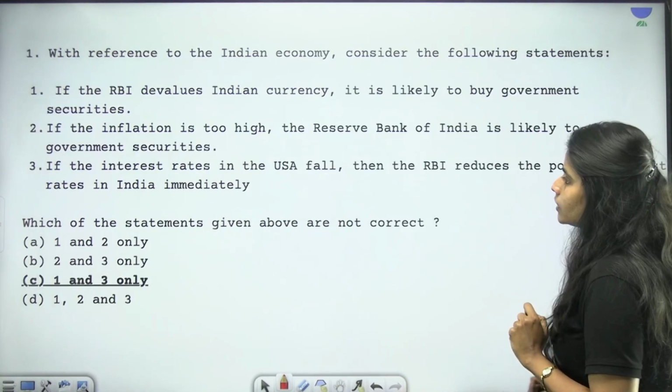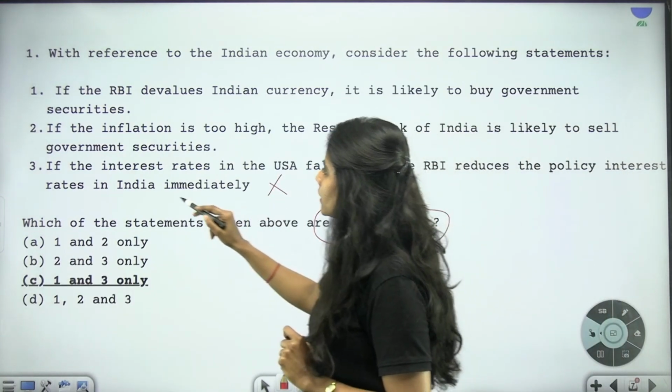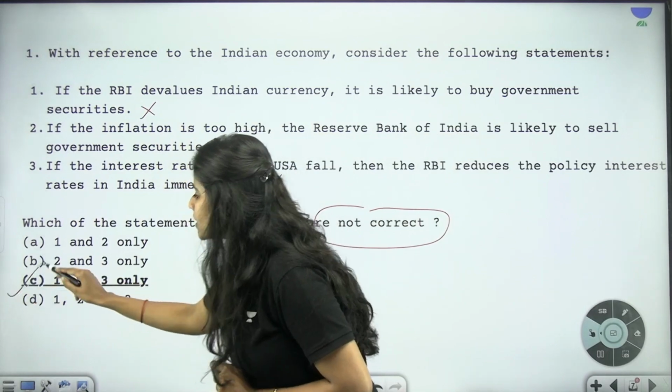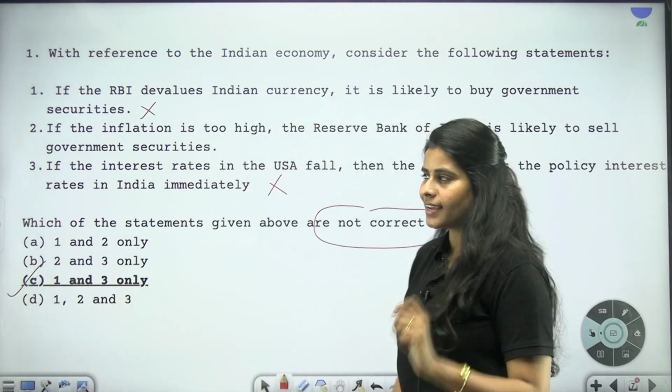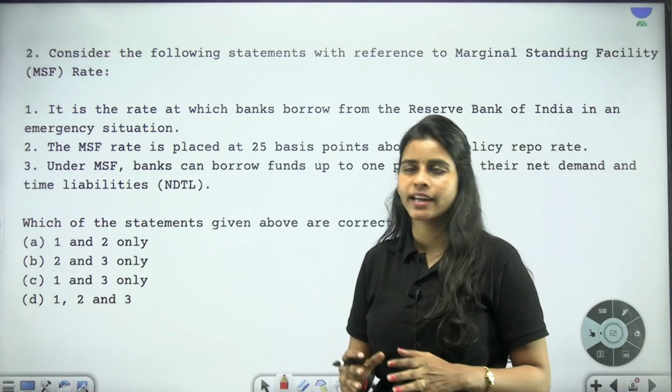Now what is the question here? The question is to find the incorrect statements. 3 is incorrect and 1 is incorrect. The correct answer is option C, 1 and 3 only. I hope this is clear now. Let's move to the second question.